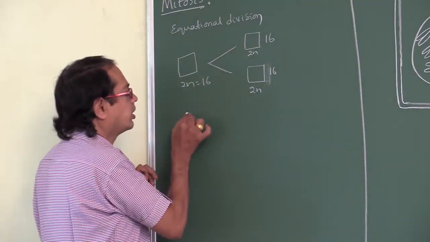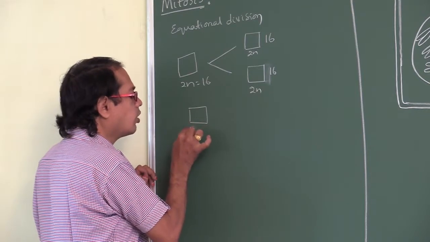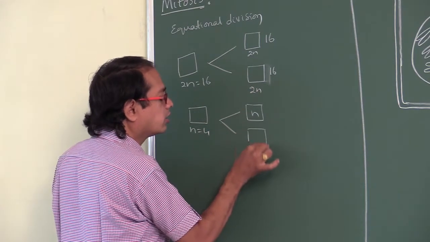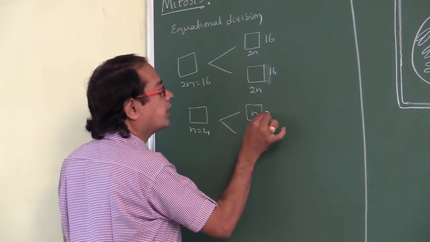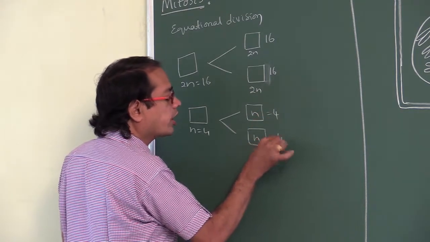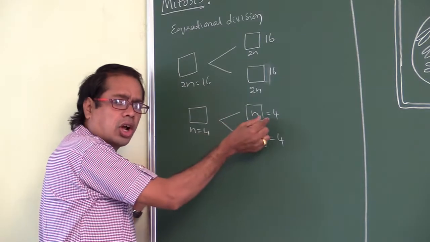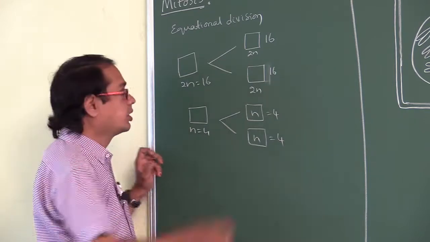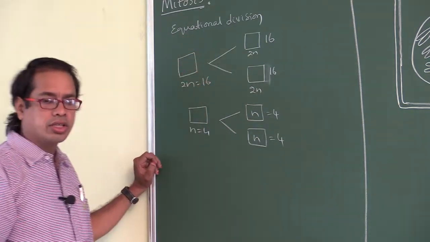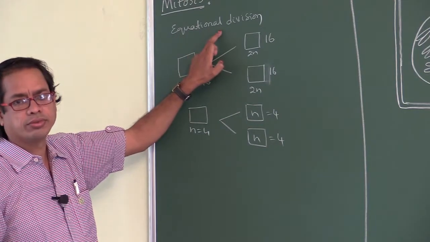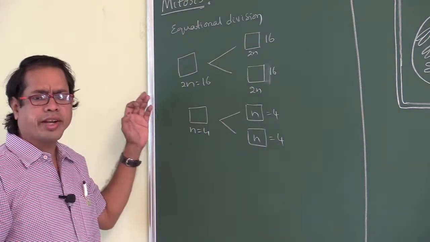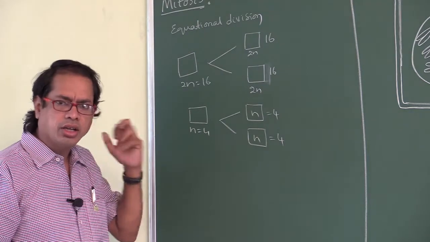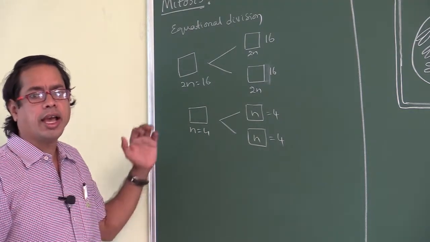Let us suppose n is equal to 4. Two cells are formed, each with n equal to 4. So the daughter cells and the parental cell have an equal number of chromosomes. That's why mitosis is called equational division. Mitosis occurs in both diploid and haploid cells.